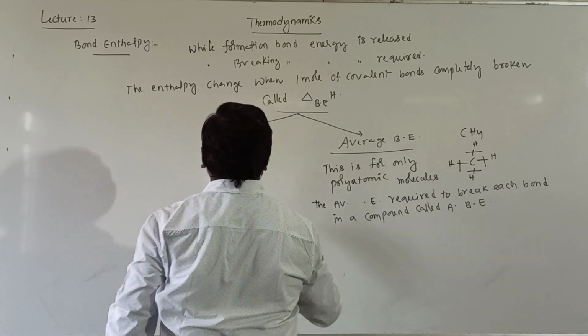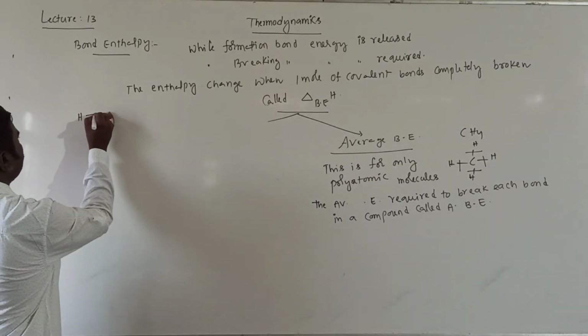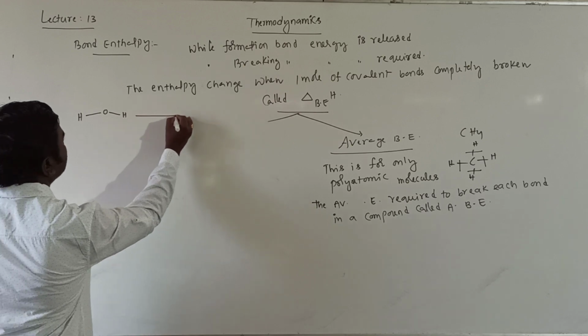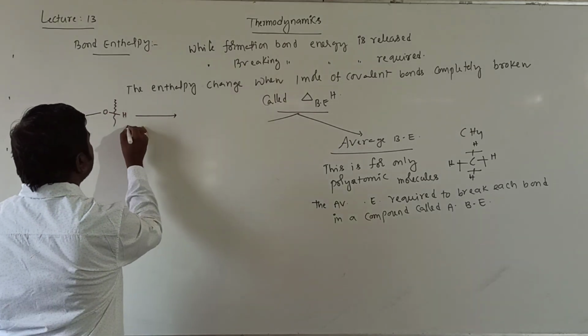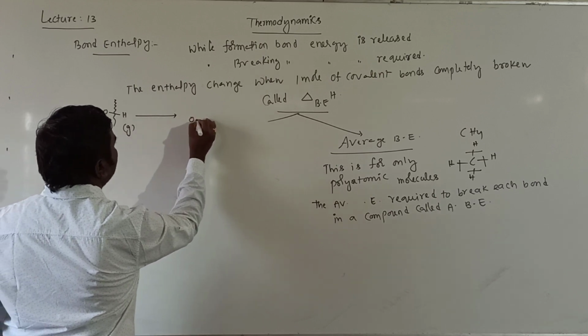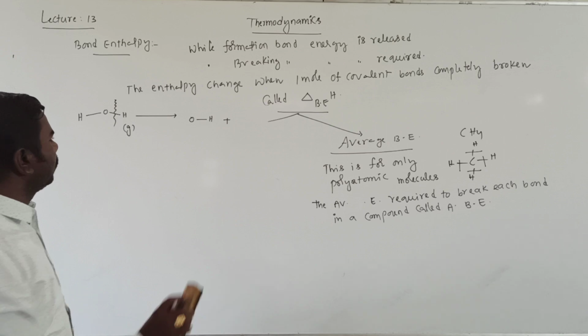Example for average bond enthalpies: H2O, written as HOH. This bond will be broken first, giving OH plus hydrogen, both in gaseous state.